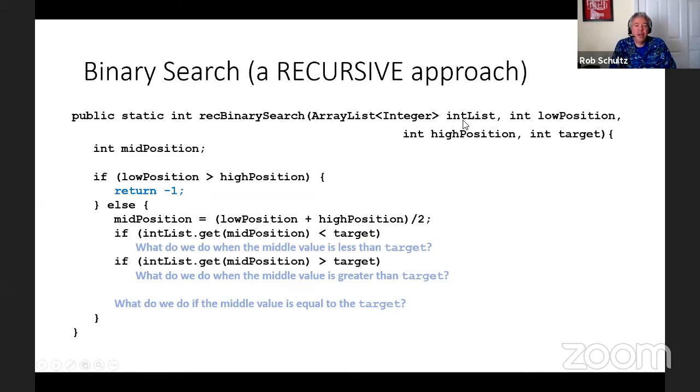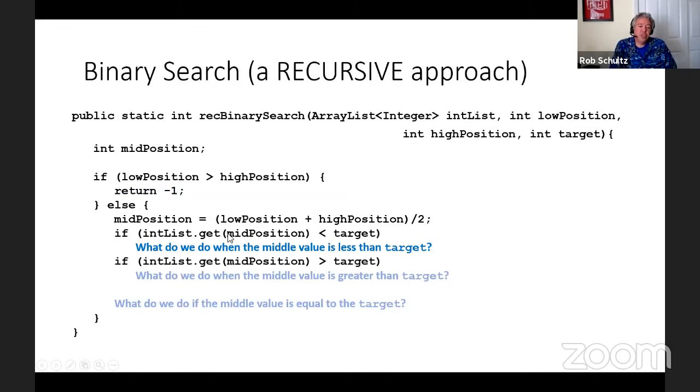If we call our recursive binary search and we pass in a low position that has a greater value than our high position, then that's going to be the signal that we have crossed paths. Our low and high values have crossed each other. We're just automatically going to return -1 at this point. If we pass in values for low position and high position that make this false, then we're going to jump down to the else. We're going to calculate our middle.